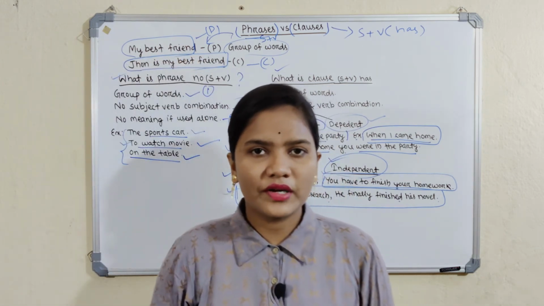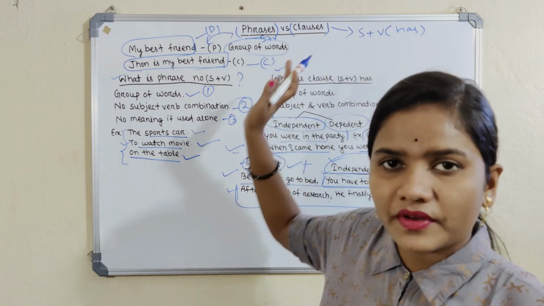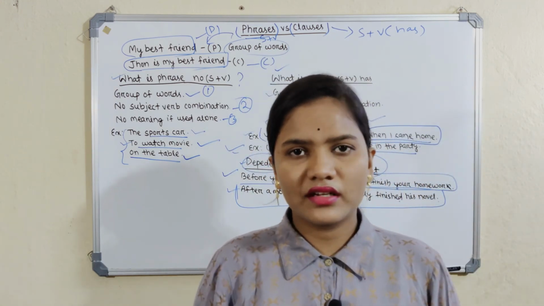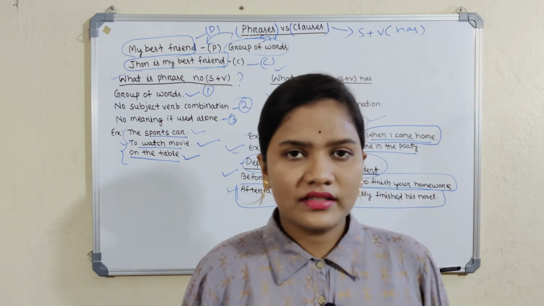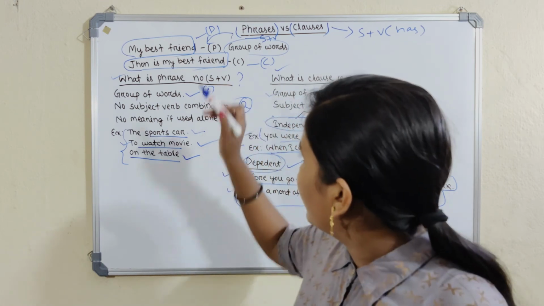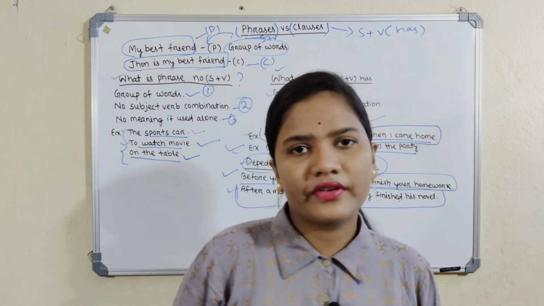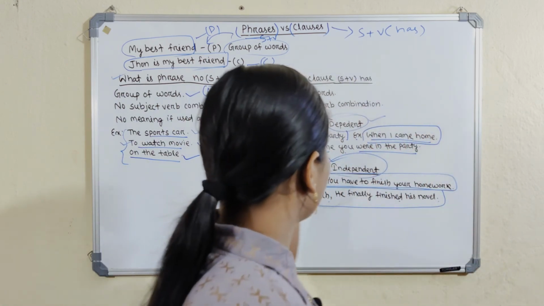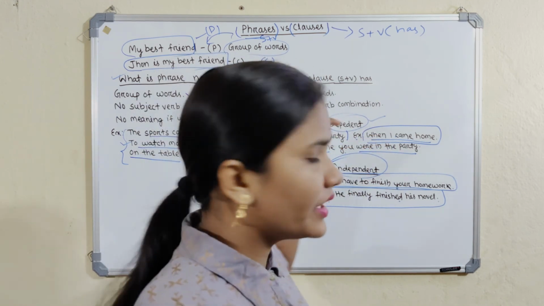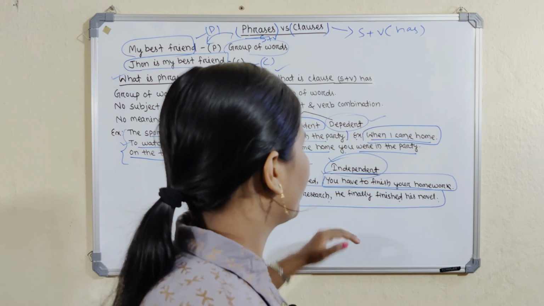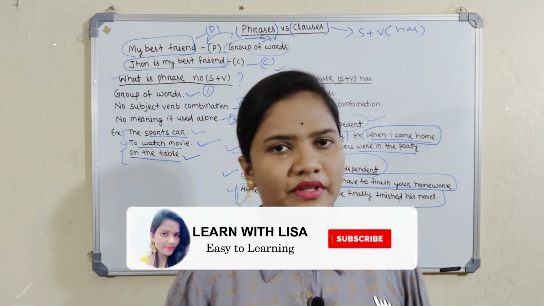Let's recheck what we have learned today. First we learned phrases and clauses. It is a common question that arrives in everyone's mind. Today we learned about phrases and clauses, the difference between them, and their examples. And a clause is divided into two types, independent and dependent clause, with their examples. It is all about phrase versus clauses. I hope you understand the difference between them.